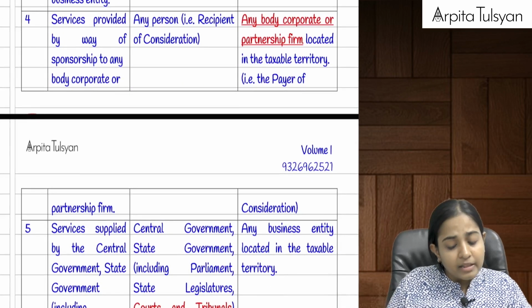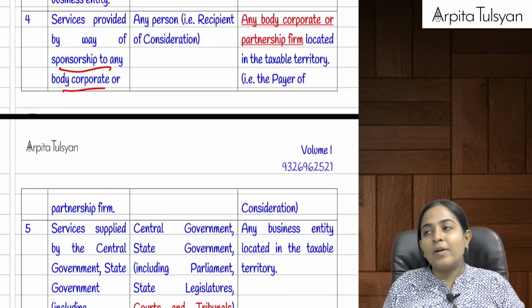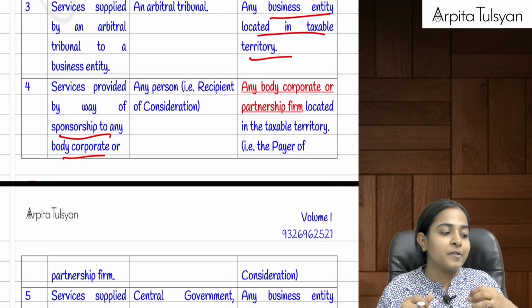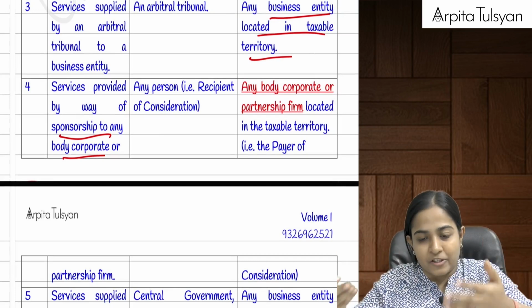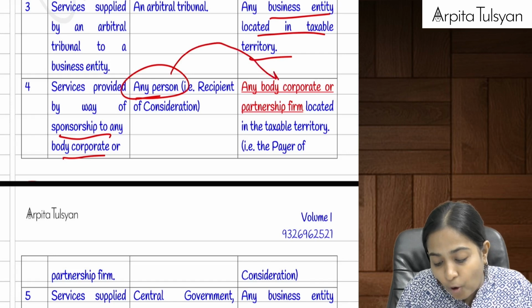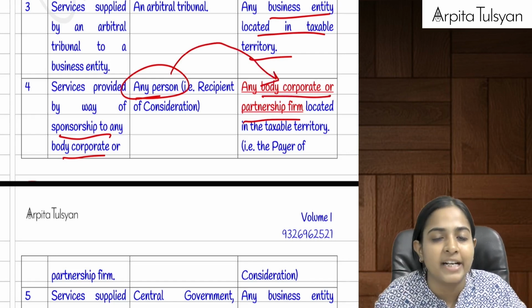Next point is sponsorship services. Now let's say if there is any particular person who is providing sponsorship services to a body corporate or a partnership firm who is located in the taxable territory.